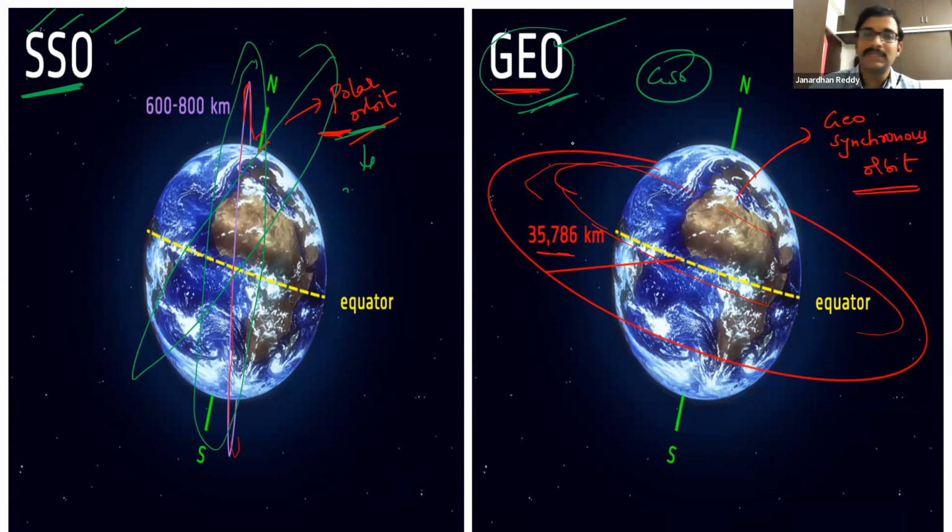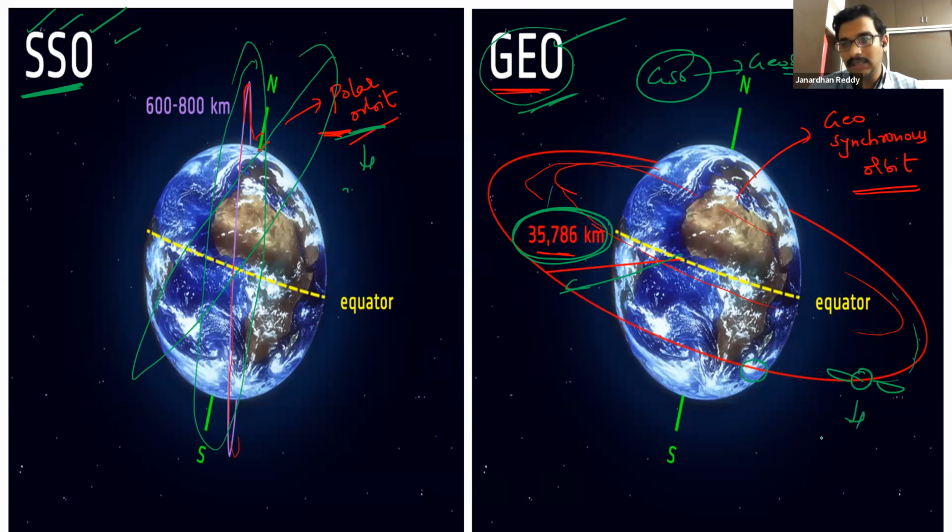There is one speciality with respect to geosynchronous orbit. If the distance from the surface of the Earth is around 36,000 kilometers, or 35,786, the time this satellite takes to rotate around the Earth is exactly 24 hours at this particular distance.